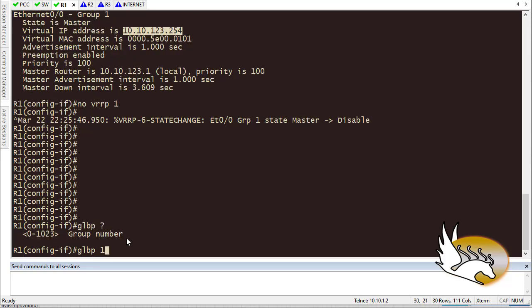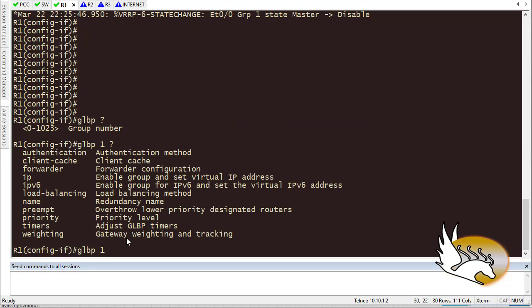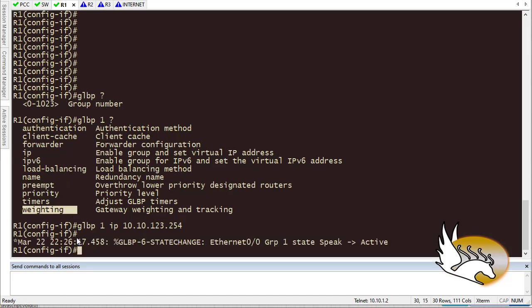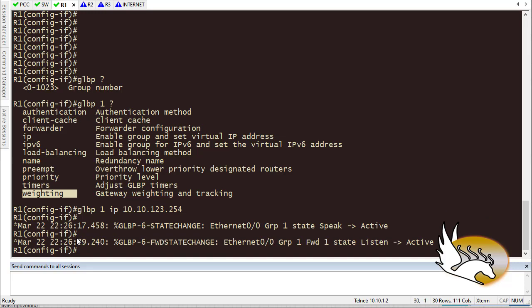Here you see that again we have a group number, and then it asks what the IP address is for that. That's going to be 10.10.123.254. And then I can have some other configurations such as preemption, which I believe is disabled. I'm going to show it in a second. Priority can be set here, but something which is very important is weighting. Here we can say that we have multiple active routers. So one of them is going to be, let's say for example, more powerful than the others, or it has a higher bandwidth than the others, so it can take more of the requests.